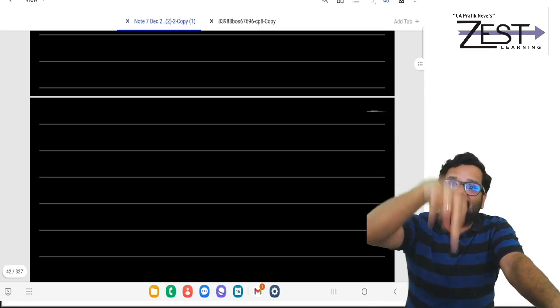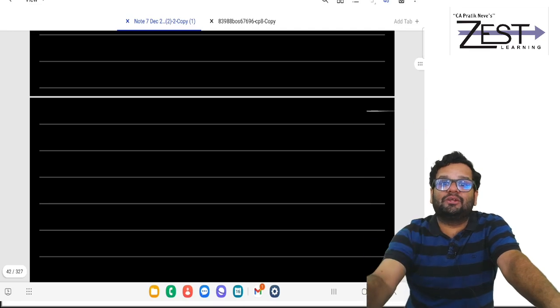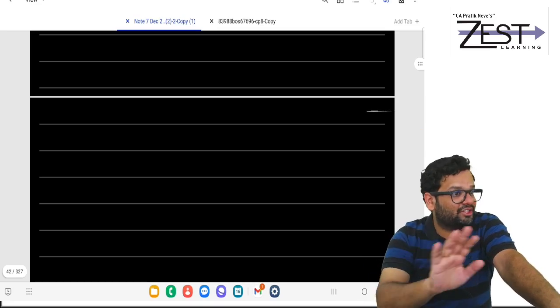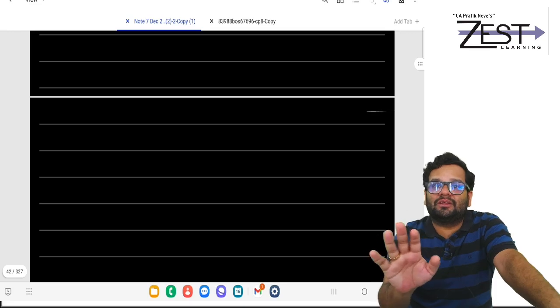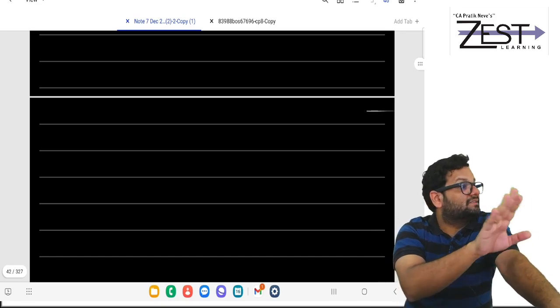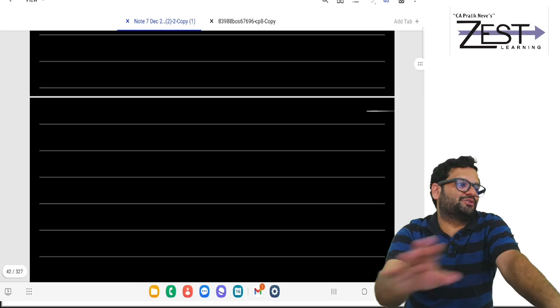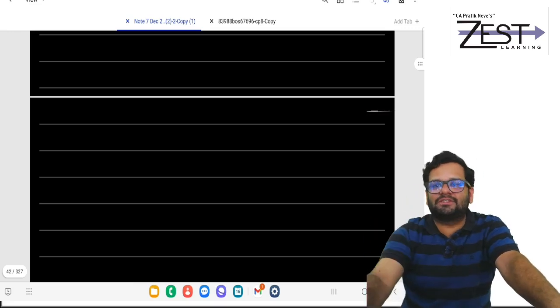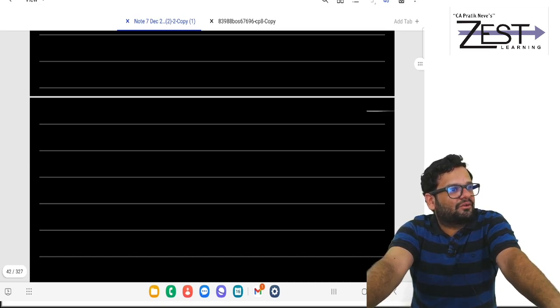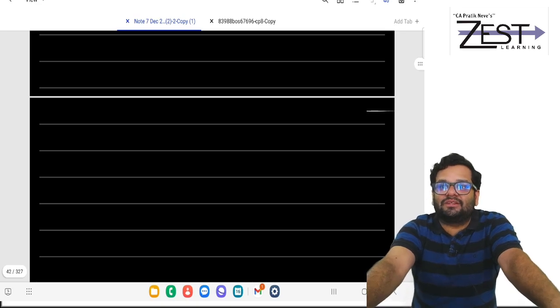Now go to 80EEA. Same house, but stamp duty value should not exceed 45 lakhs. No condition of loan amount. Sanction should be between 1st April 2019 to 31st March 2022. Ceiling limit is 1,50,000. Remember, 1,50,000 is ceiling limit of 80EEA. 80EEB, E-vehicle. Ceiling limit 1,50,000. Sanction 1 April 2019 to 31st March 2023.